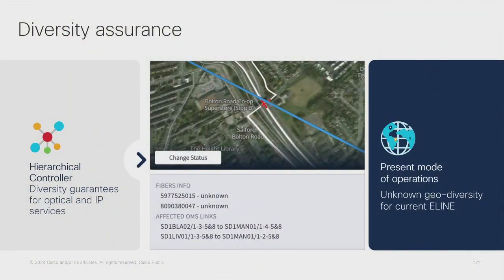We already talked a bit about it, we can define the policies where we are able to, for example, configure the tool to find fibers that even if they are transported in different ducts in the street, are close enough to share risk if something happened in this area of the city, for example, right? So we're able to find that type of violations to the policy that we are defining, right?